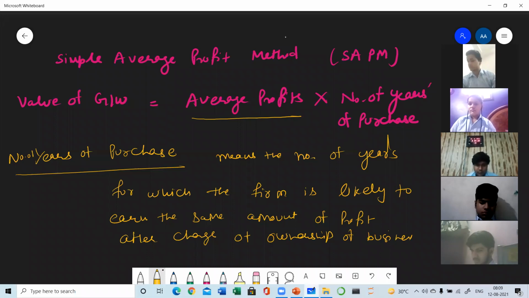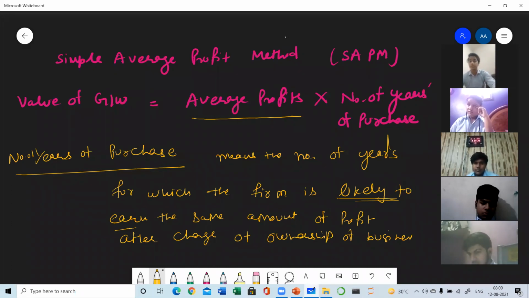So I am reading again. It is the number of years for which the firm is likely to earn. Likely to earn means it may earn, it may not earn depending on the situations. But if the situations are normal as they were in the previous years, then the firm will be able to earn the same amount of profit which it was earning in the previous years.